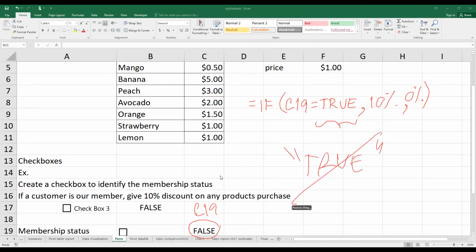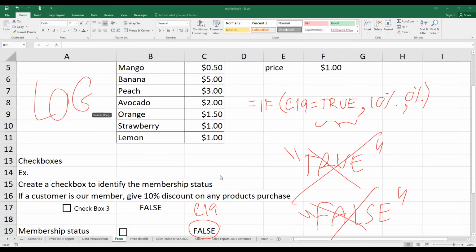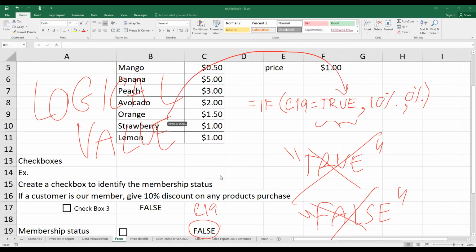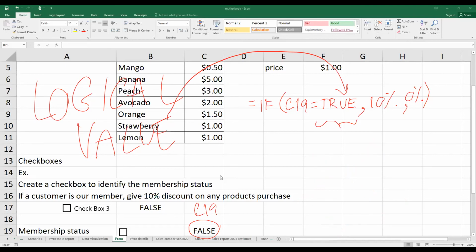This one is wrong, because if you put double quotes, it means it is text, but true or false here is a logical value, it is not text. Logical values true or false don't need double quotes, so you just put the word TRUE straight away without double quotes, and FALSE without double quotes as well.